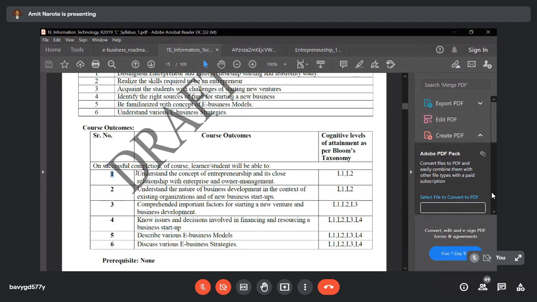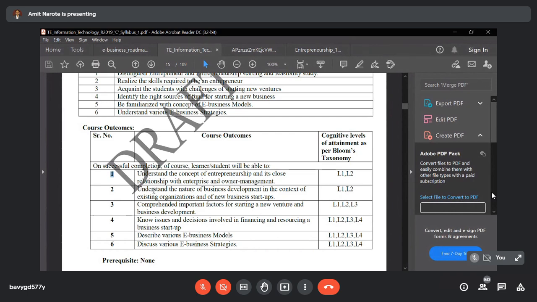The first course outcome is to understand the concept of entrepreneurship and its close relationship with enterprise and owner management. You have to clearly understand this relationship in module number 1.